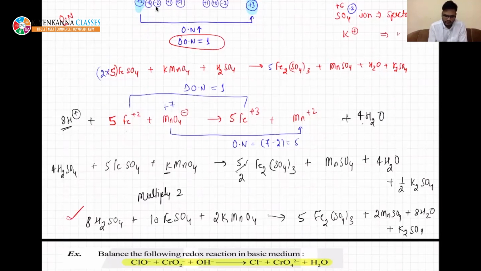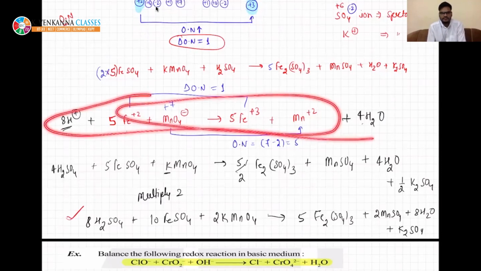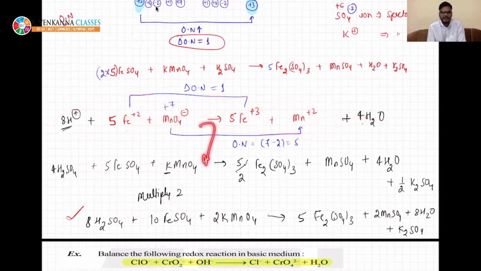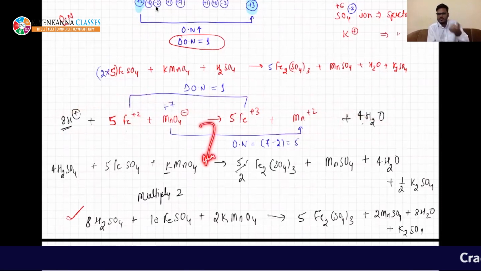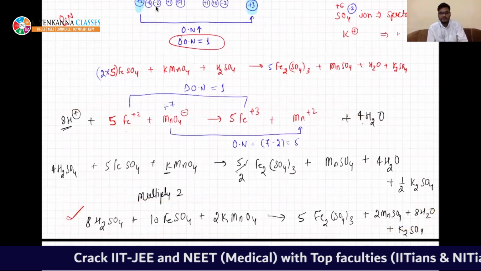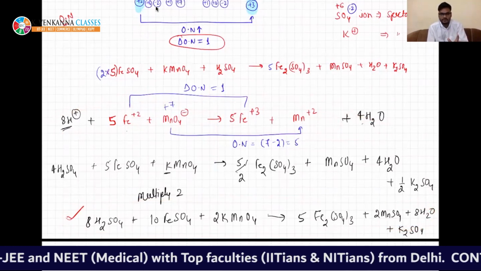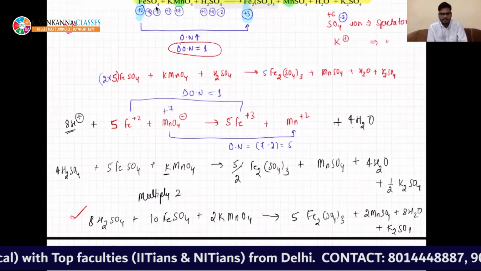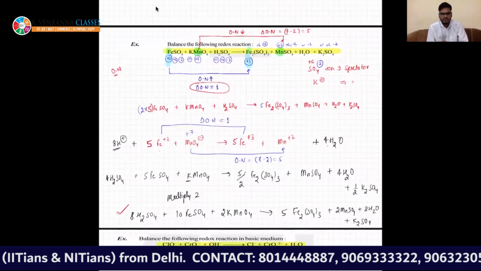So if you are able to write this, it makes the example very easy. But after this, just add the redundant ions. Do not worry how many redundant or spectator ions you are adding. Just add them. You will find the sulfur atoms and other atoms will be automatically balanced. Do not worry. Is it okay, beta?